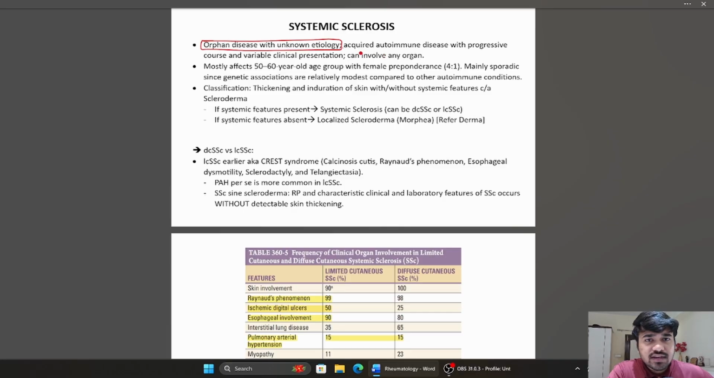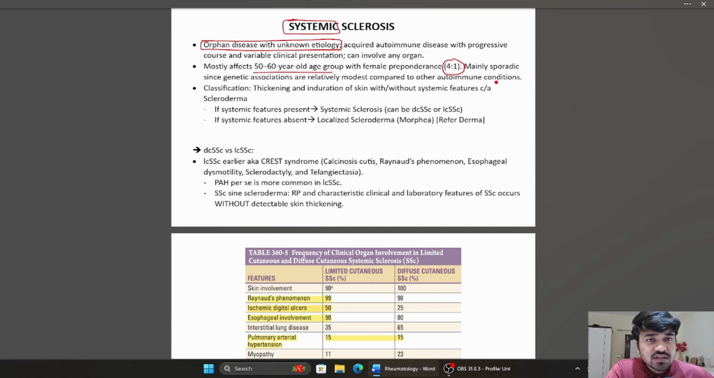So, it is an acquired autoimmune disease with progressive course and variable clinical presentation, which can involve any organ, right? Hence the term systemic in the name itself. SSc mostly affects 50 to 60-year-old age group people and with a female preponderance, as is the case with all other autoimmune conditions. The female to male ratio is about 4:1, right?